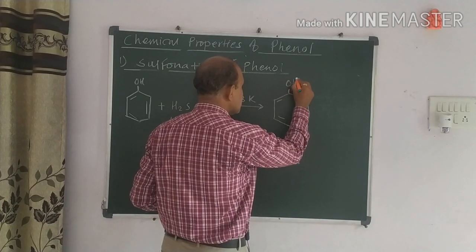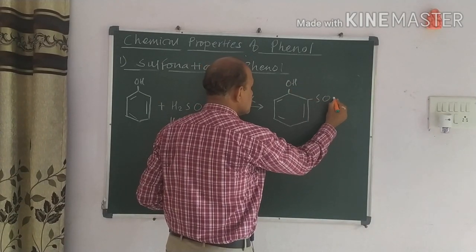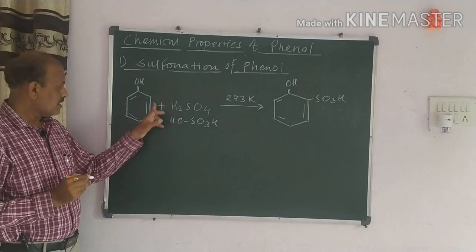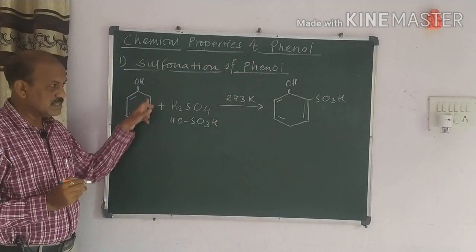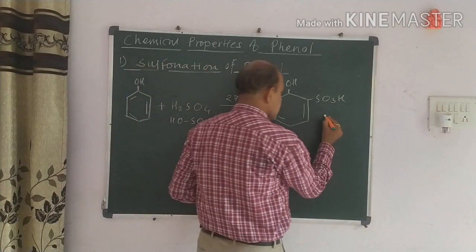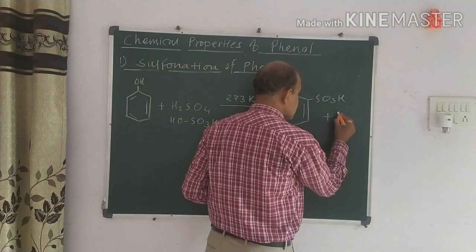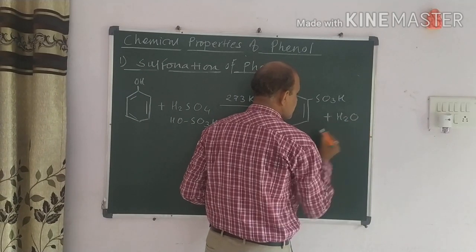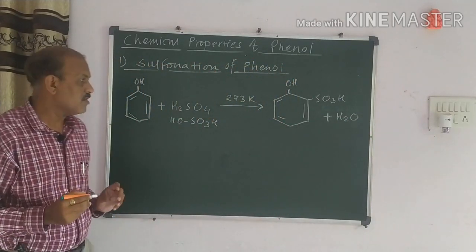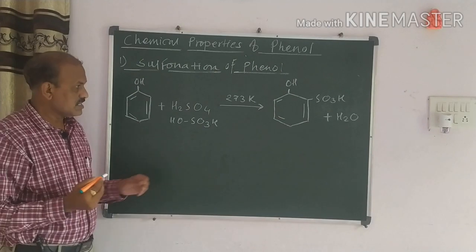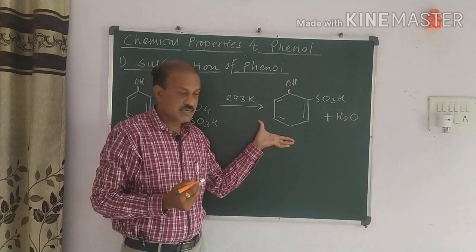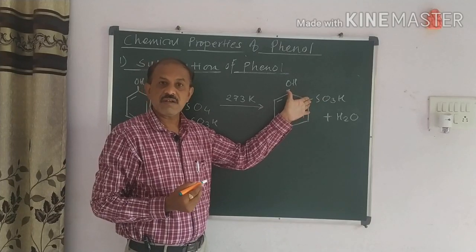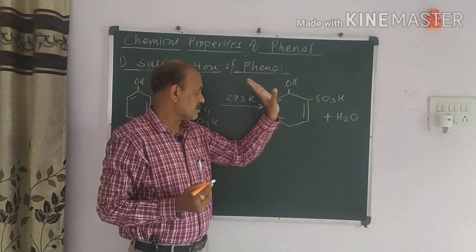I can write just like this, and this is the SO3H, along with the liberation of H and OH together giving H2O. Anytime while writing a reaction in chemistry, you should always remember H and OH can form H2O. So this is the product which we get. It is the orthophenol sulfonic acid. So it is important here.